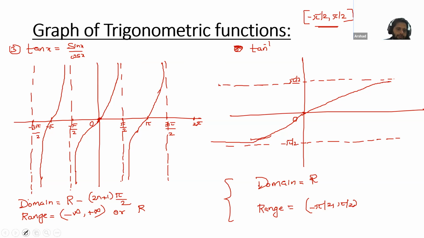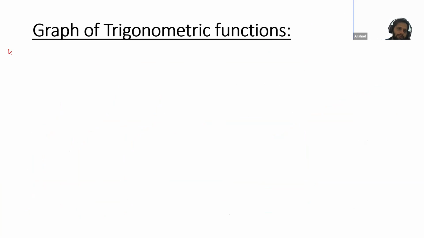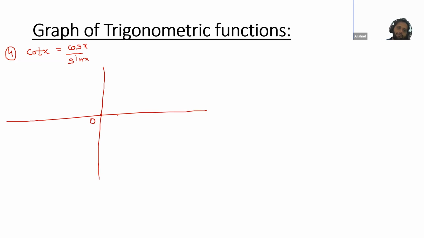Now the fourth is cot. Okay, so the graph of cot is what? Cot is cos by sine, and sine does not exist for 0. So we get a hint from here. So this is 0. For 0, we will draw a dotted line. A dotted line we will draw for those angles for which the function does not exist. Similarly for pi, we will draw a dotted line, and similarly for 2 pi.